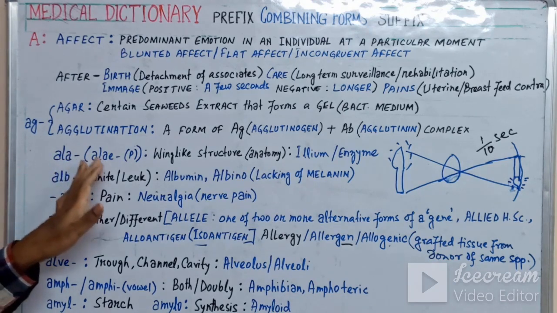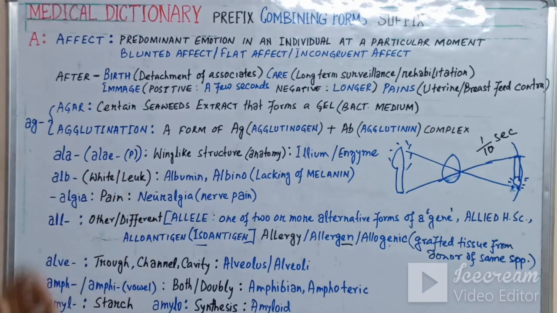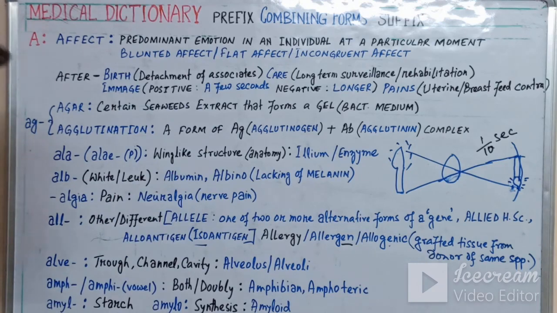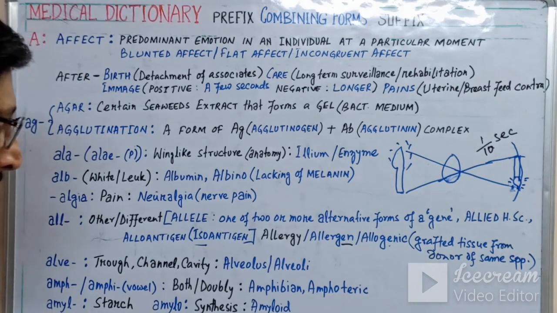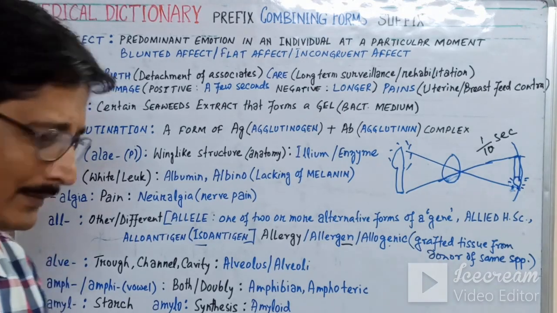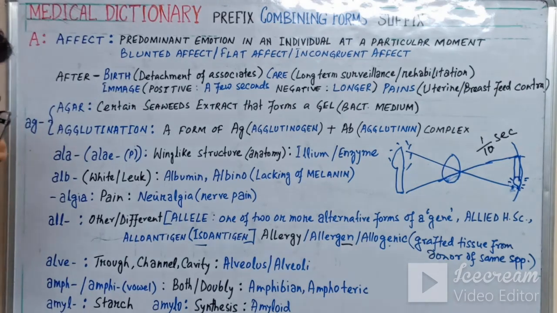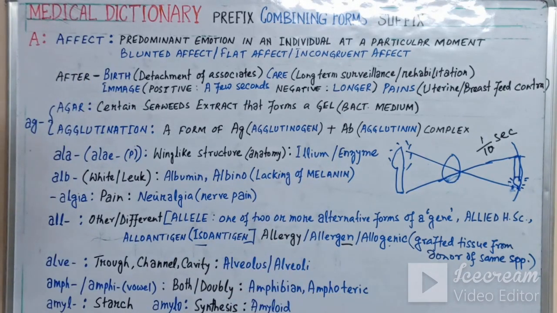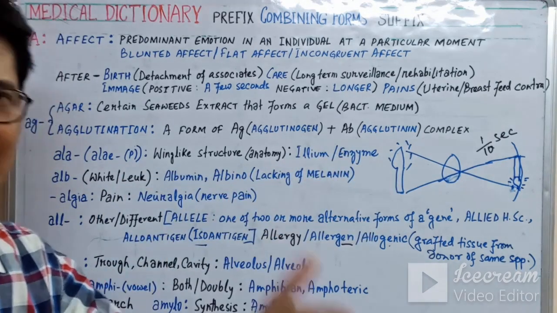Now the next word is ala, or alae in the plural number; ala is singular. This is a wing-like structure specially used in the anatomy part, like our ilium, the bone just beneath our abdomen. The abdominal bone known as the ilium is a wing-like structure. And there is an enzyme, alanine.